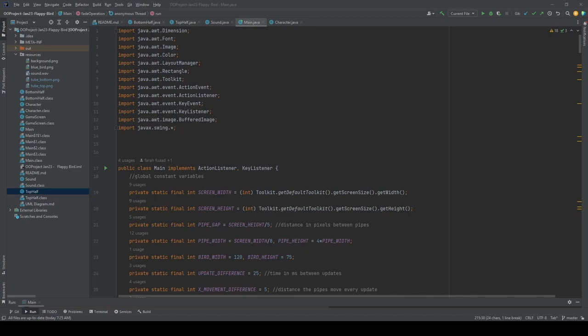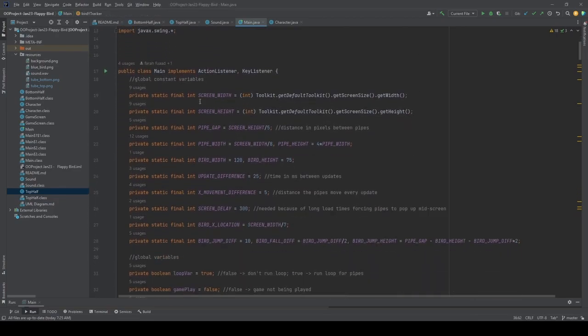Whereas the key listener interface uses a keyboard event, which is generated when a key is pressed, released, or typed. The relevant method in the listener object is then invoked. This is used to implement the spacebar tap, so that when we tap the spacebar, the Flappy Bird will jump.